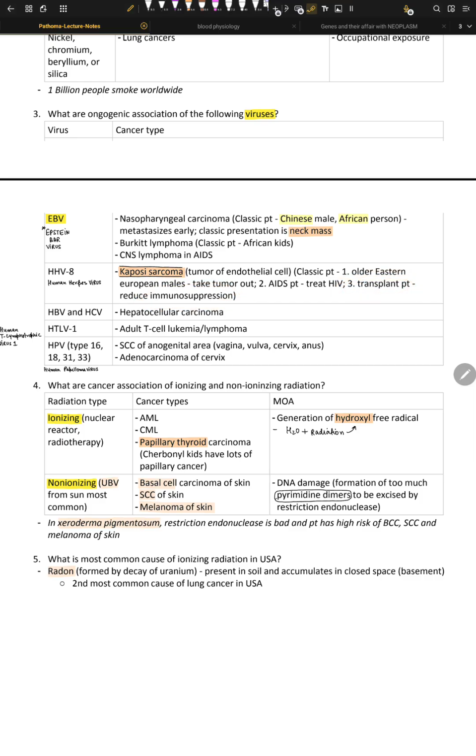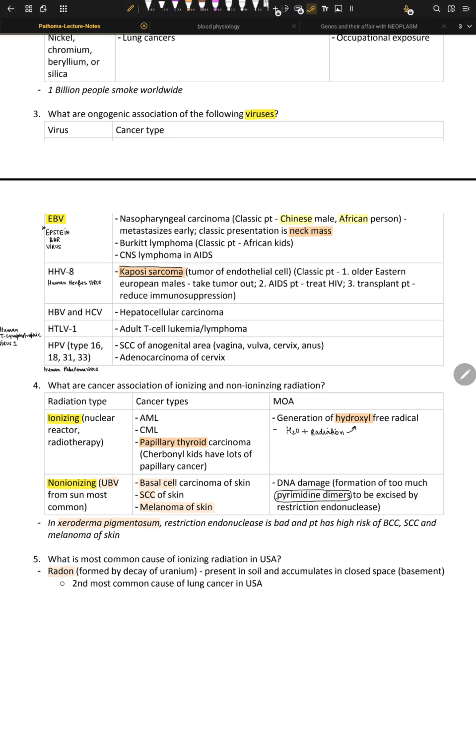The mechanism here is that HHV does not infect the epithelial cells, because EBV attacks the epithelial. HHV attacks the endothelial cells, and this leads to a lot of proliferation and a lot of angiogenesis in the endothelial layer. So that's the concept here.